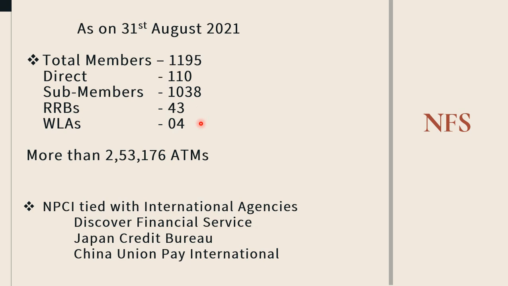Today in India, more than 2,53,176 ATMs are connected with each other.